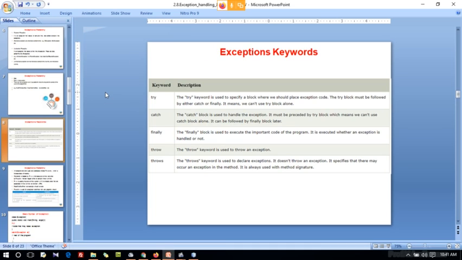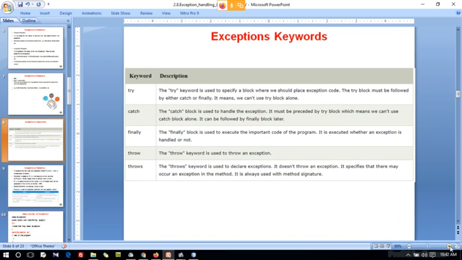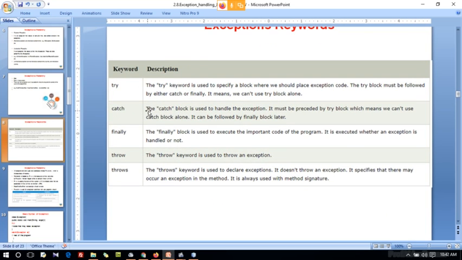So there are some keywords. These are the main keywords we use in exception handling: try, catch, finally, throw, throws. The try keyword is used to specify a block where we should place exception code.